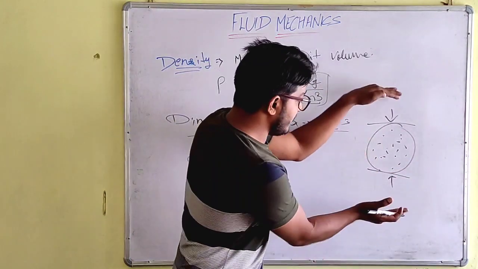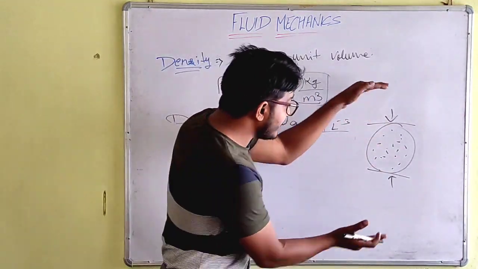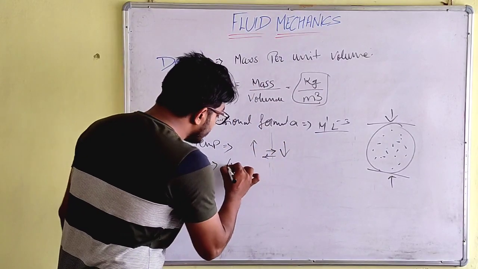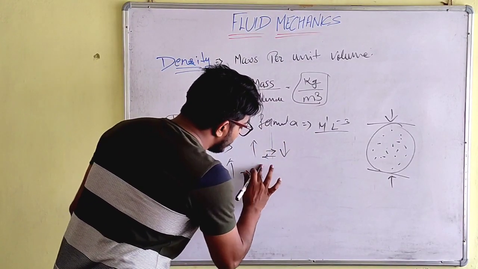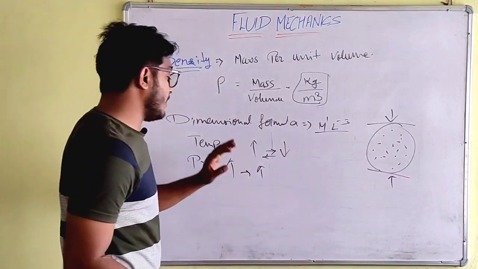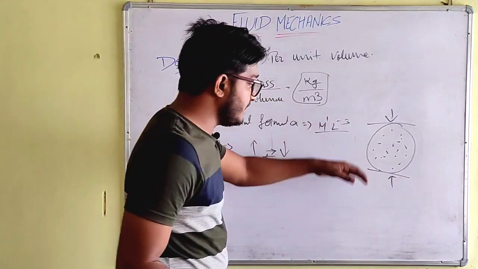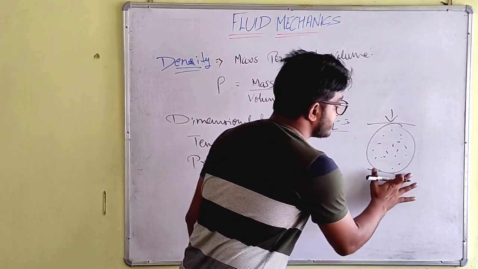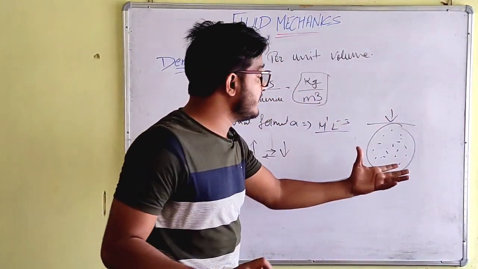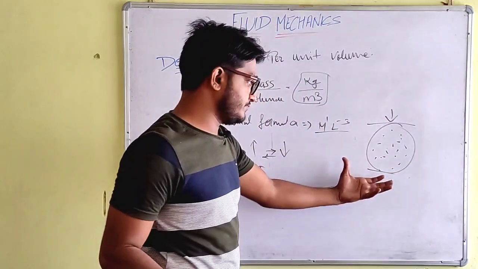So if we increase the pressure, the density will also increase. Again, if we decrease the pressure, if we remove it, the density will automatically regain its original value.